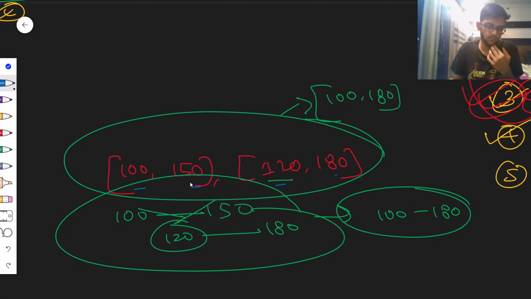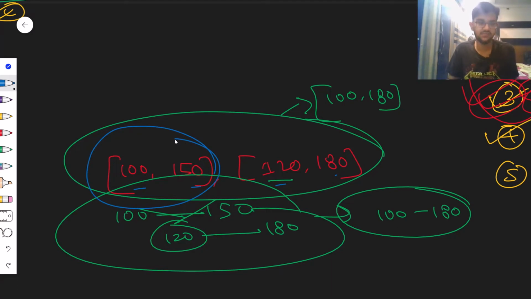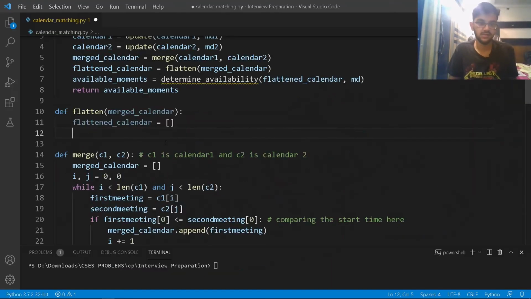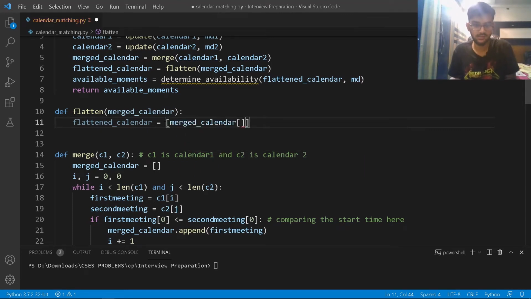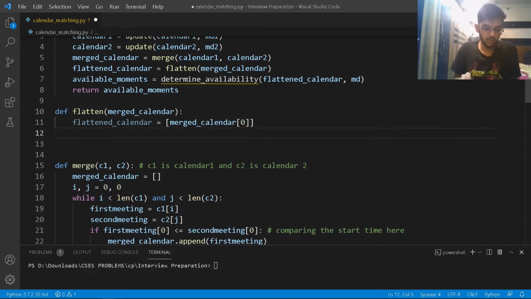What I'm trying to do, okay, I'll just try to initialize the first information. So I'll just write the information in the merged calendar. I'll take the first one, so merged calendar of 0. Perfect. Now I'll just loop in the merged calendar, and I'll start the loop at the 1th index because we have considered the 0th index here. So I'll just write for I in range 1 till the length of the merged calendar, right?